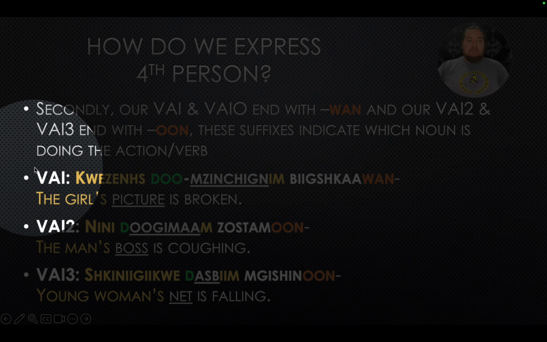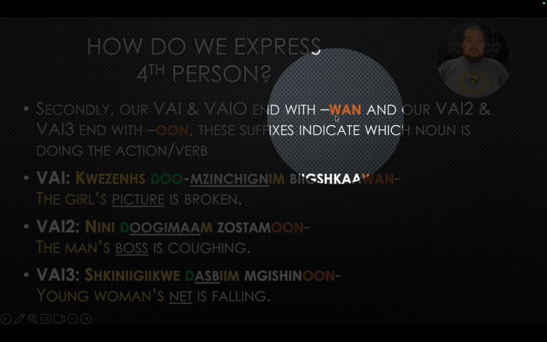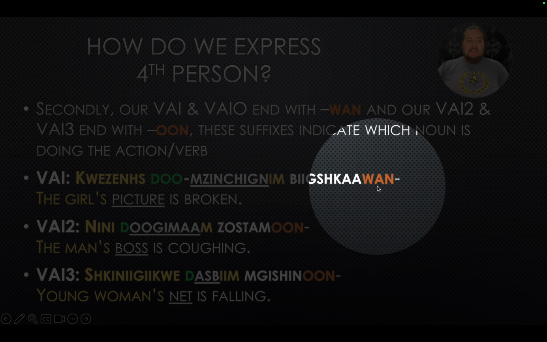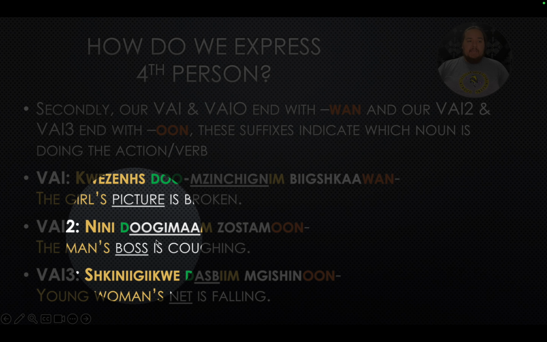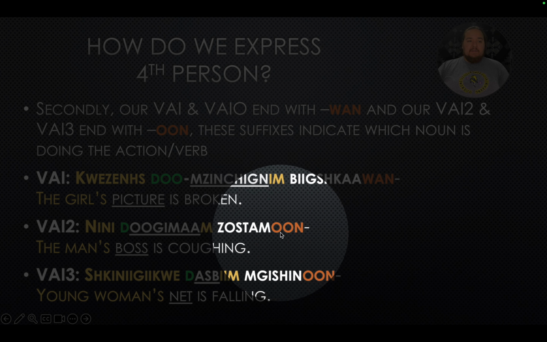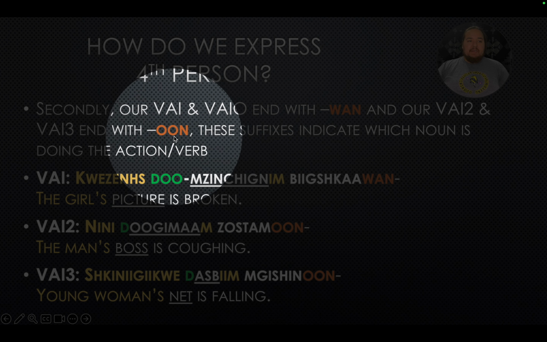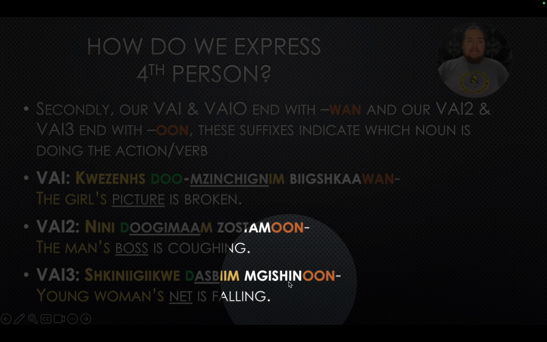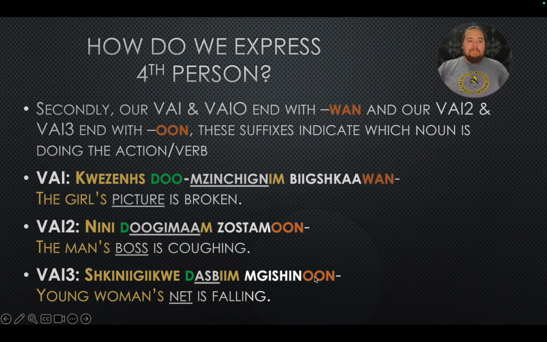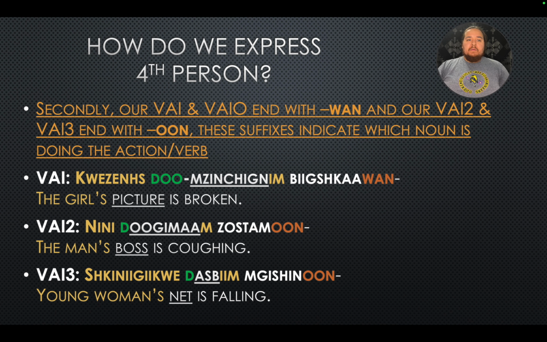So you can see here with our VAIs, they end with WAN. So bikshka is our VAI, that ends with, or the fourth person is WAN. VI2 is an M ender. We add OON as indicated here. And our N ender, our VI3, also uses an OON. So I've indicated the point to write down for your notes. Please write this down in your notes and pause the video here if needed. All right, let's move on.